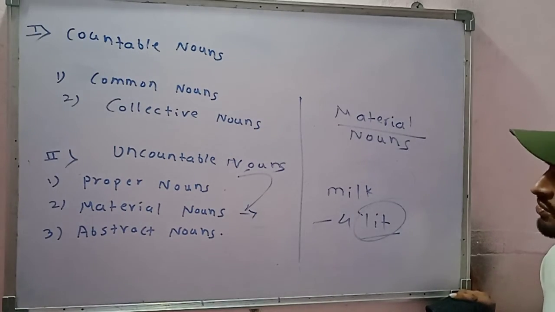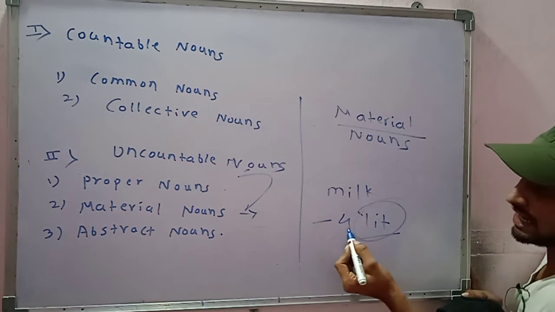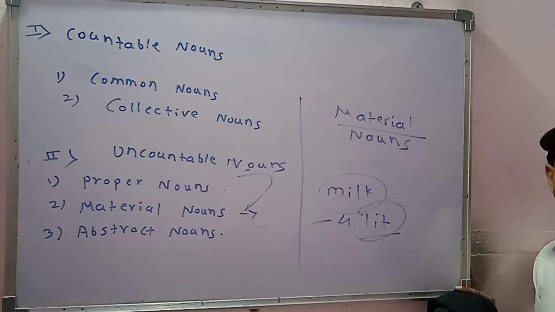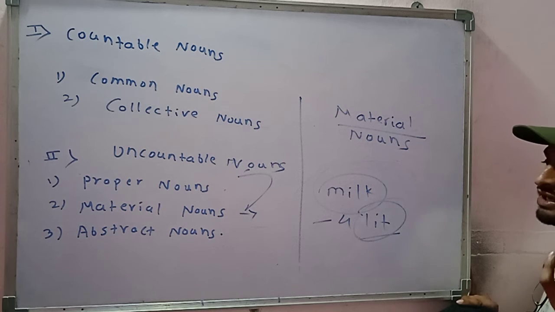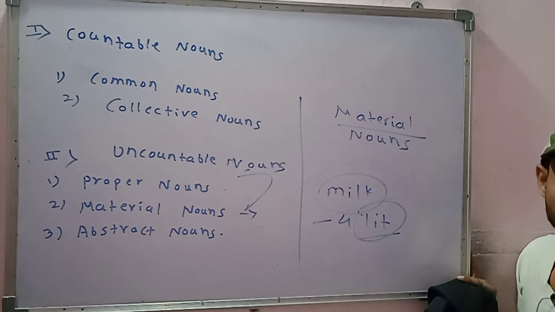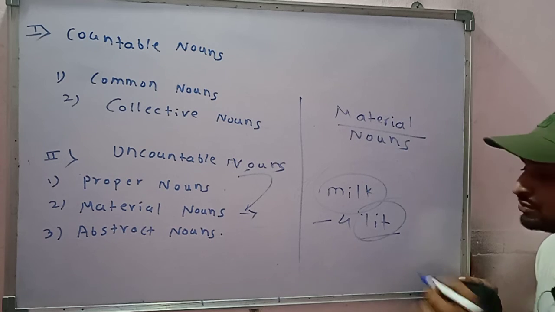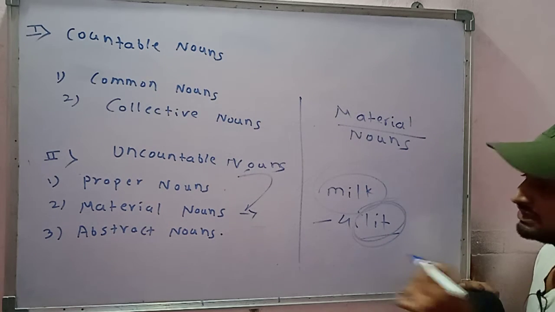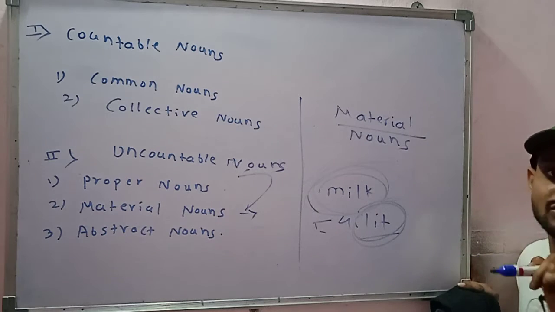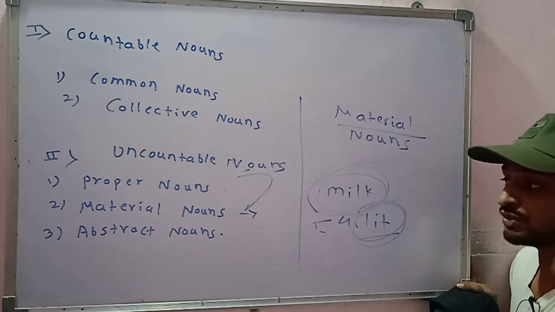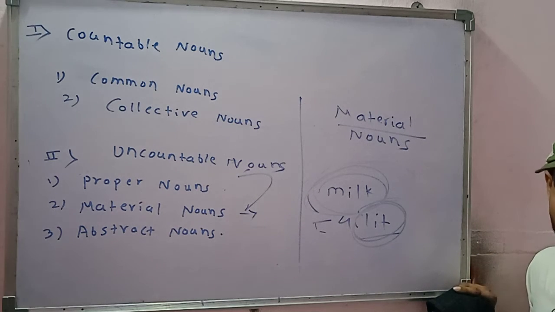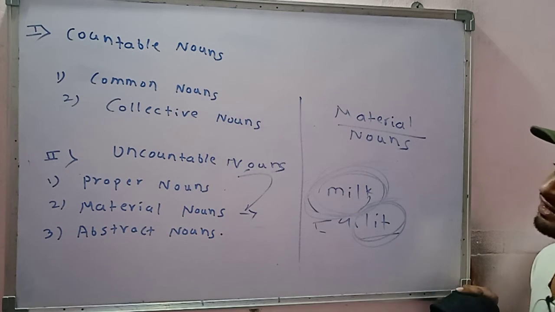But you cannot count 1 milk, 2 milk, 3 milk, 4 milk. When you go to the milkman, you don't ask for 2 milk, 3 milk. You ask for 1 liter milk, 2 liter milk. So this liter is countable, but this milk will not be countable. It will be uncountable, because you cannot count it in numbers. That is why milk is a material noun.